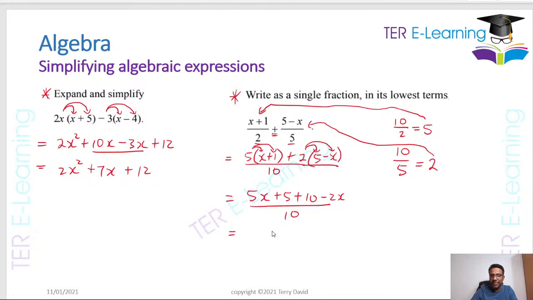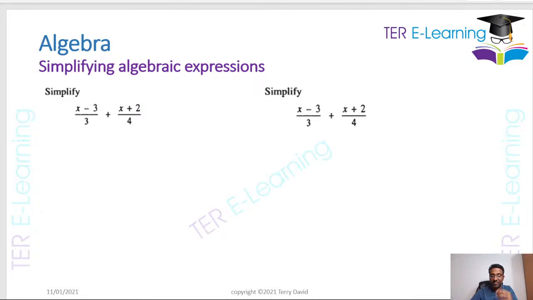Now, in order to simplify the numerator, you bring your x's together. So I have this 5x and I have this 2x here. So 5x minus 2x, that's going to give me 3x. And then 5 plus 10 is going to give me 15. And then we divide all of this by 10. So that's my answer there. So that's how we express those as a single fraction. Now I'm going to do some more of those because students have problems understanding how we do these questions, right?